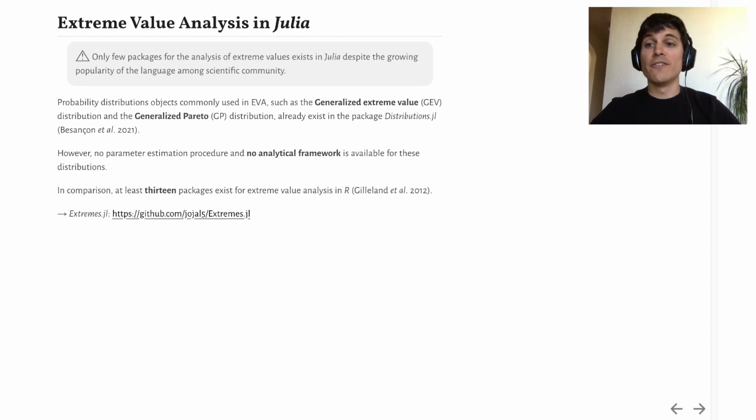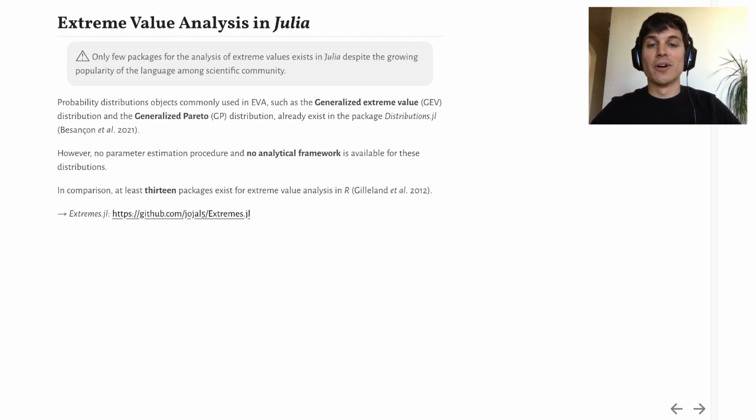In Julia, there are only a few packages for the analysis of extreme values, despite the growing popularity of the language among the scientific community. For example, the package Distributions offers the probability distribution objects commonly used in EVA, but there is no parameter estimation procedure, and most importantly, there is no analytical framework available for these distributions in this package. In comparison, there were at least 13 packages for EVA in R 10 years ago. So we feel that there's a place for a package like Extremes in the Julia community. My goal today is to introduce you to it.